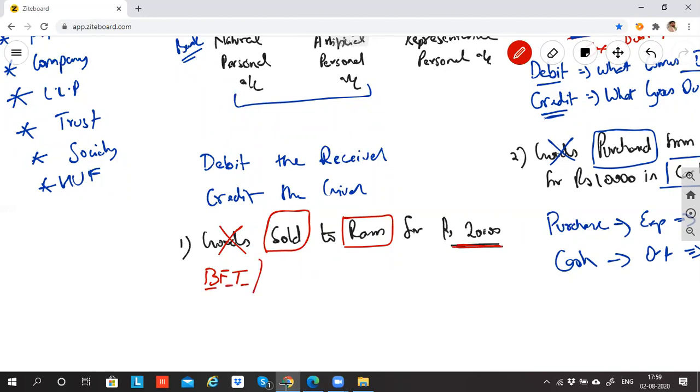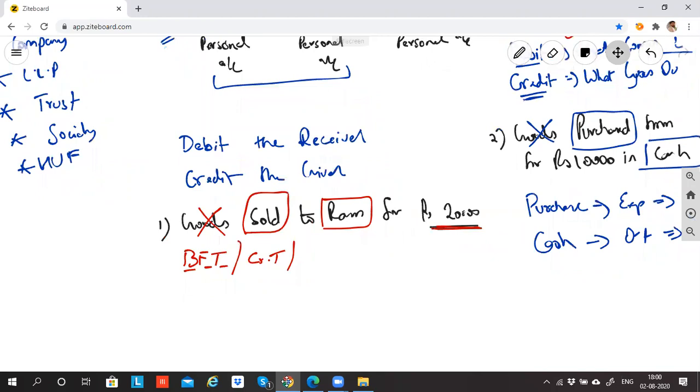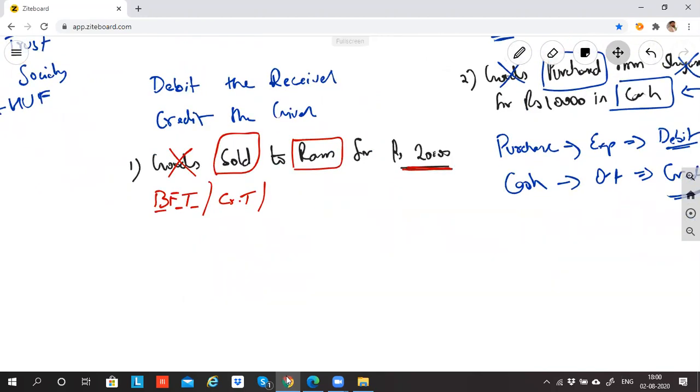Point two, is this a cash transaction or a credit transaction? It is a credit transaction because money is not paid by Ram. Having said this, we agree that the two accounts that are affected are Ram and sale. Ram account is affected and sale account is affected.